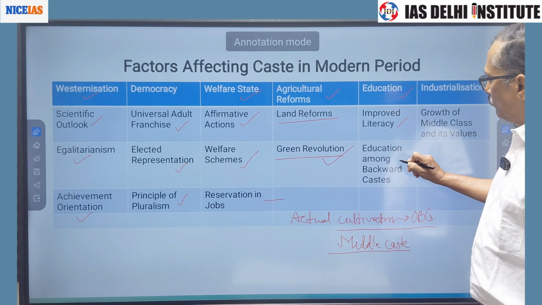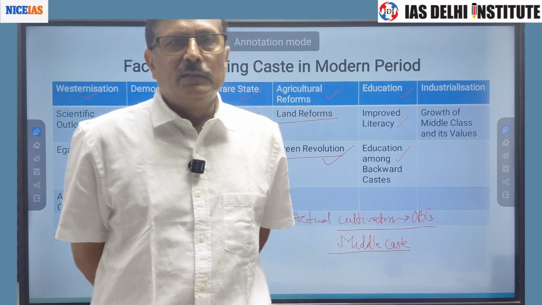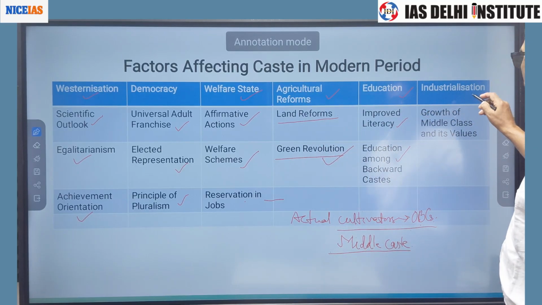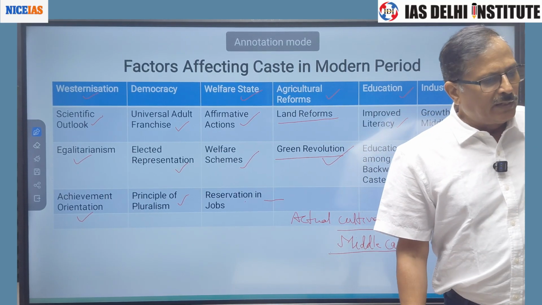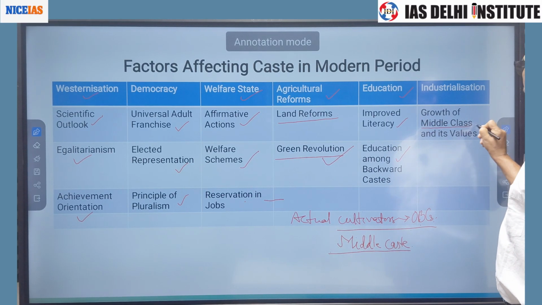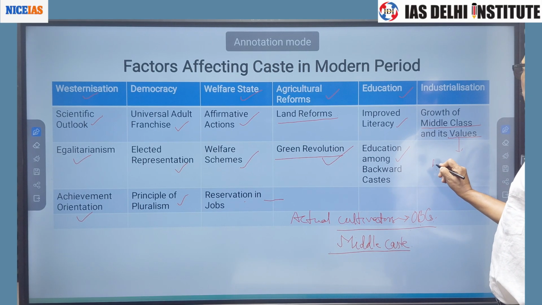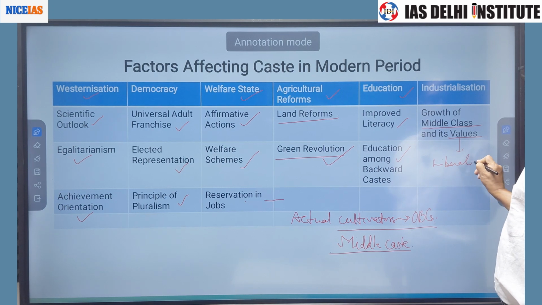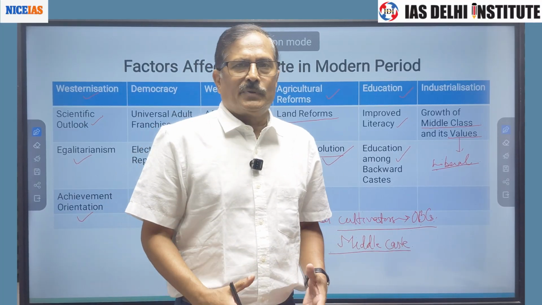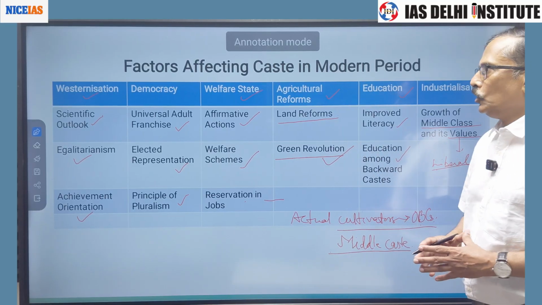So the mass literacy effort proliferated education among the backward castes. Industrialization also took place rapidly after independence, and it led to the growth of the middle class, whose values can be characterized as liberal, because scientific education brings tolerance and acceptance of different ways of life.